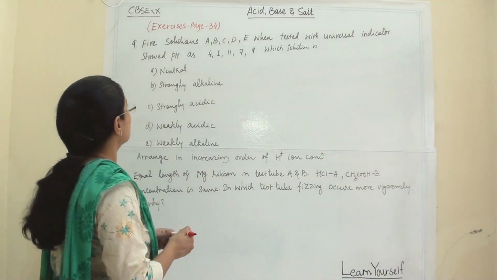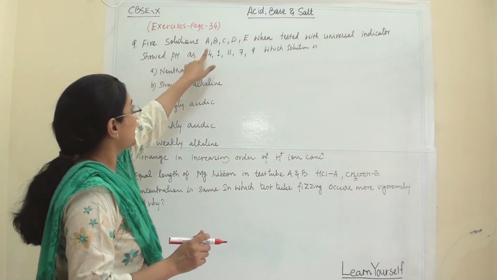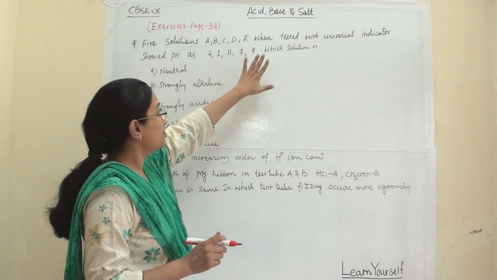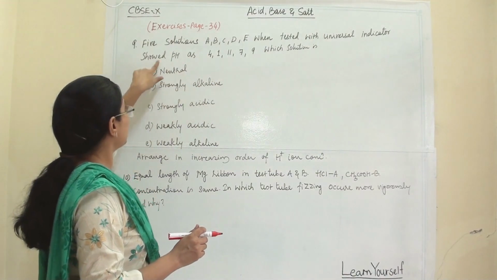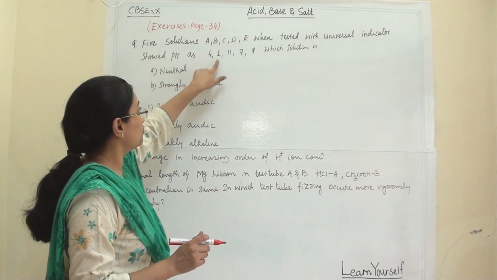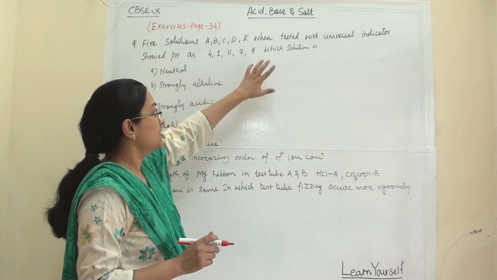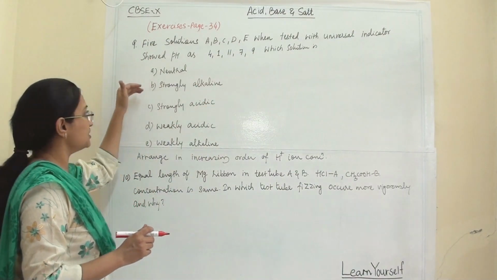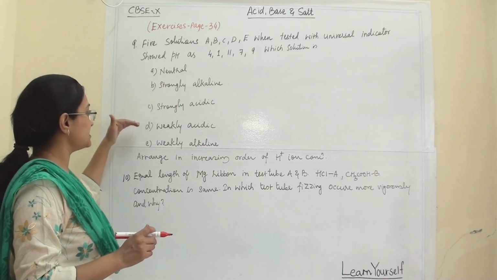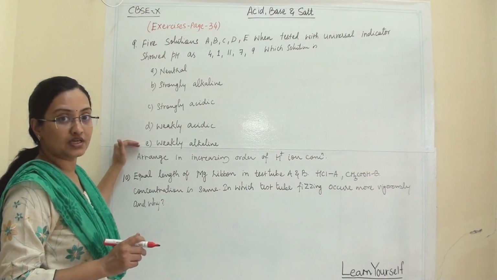Ninth question is, 5 solutions A, B, C, D and E when tested with universal indicator showed pH as 4, 1, 11, 7 and 9. Which solution is neutral, strong alkaline, strong acidic, weak acidic and weak alkaline?